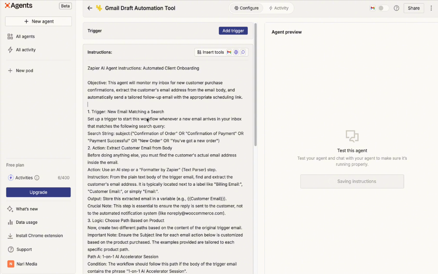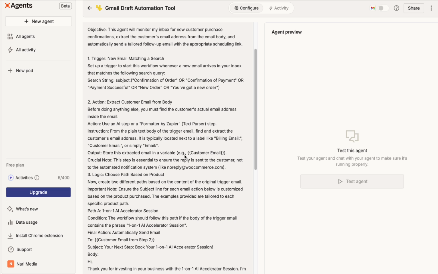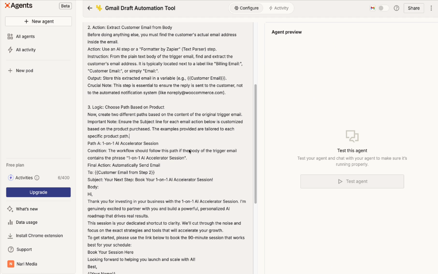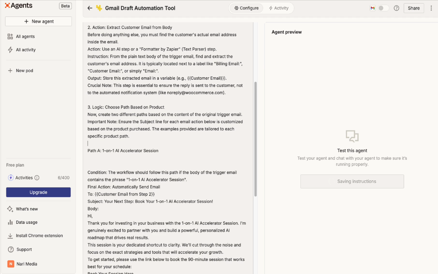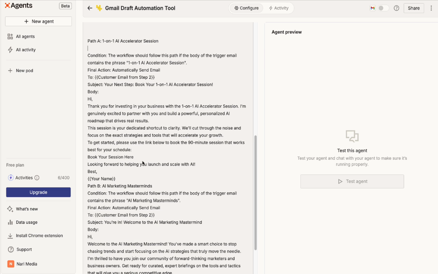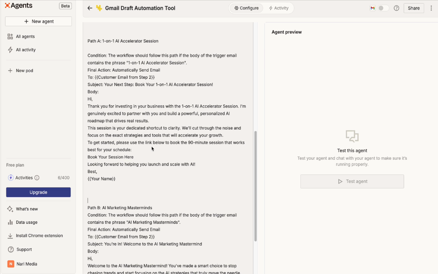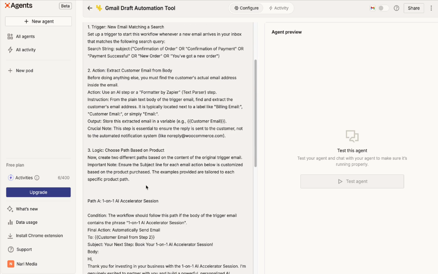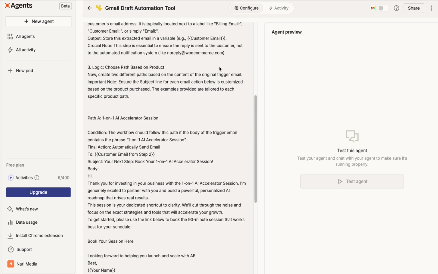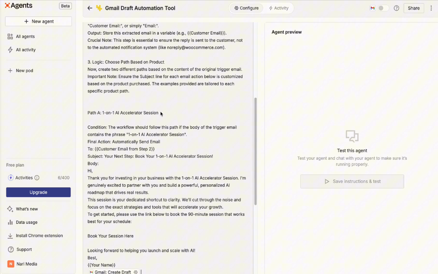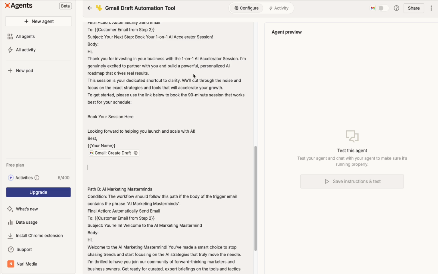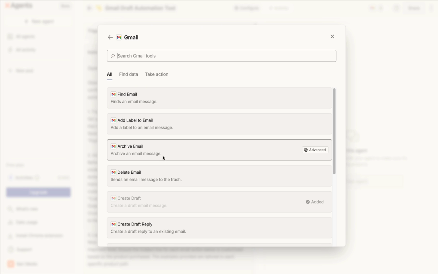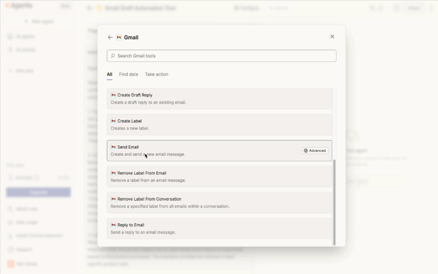You can see there's part 1, search, 2, and then we got the logic, based off this email or this email. And then we have path A is the accelerator, and then you'll see here we have path B, and book your session, put the link in there. And then what you want to do is for path A at the bottom, this is where you add draft email. So it's drafts, and then you can add a trigger, same thing, add tool, Gmail, and we're gonna go to send email.